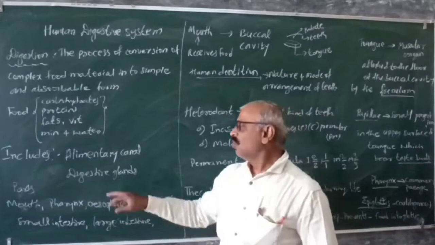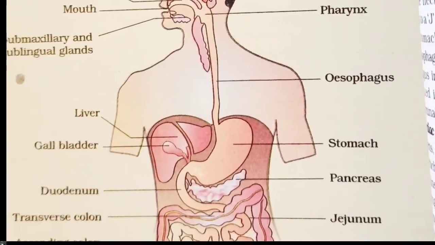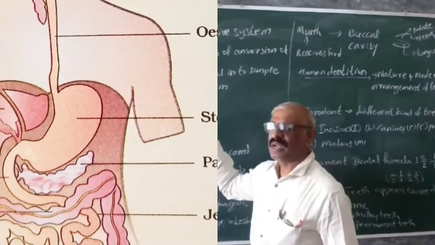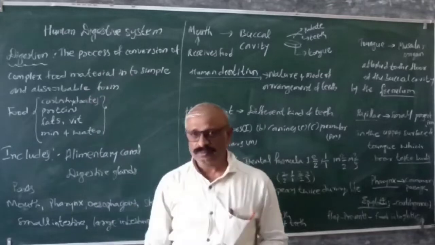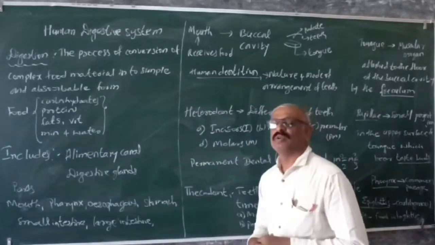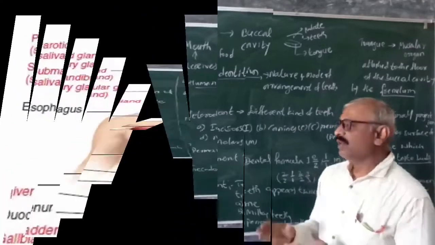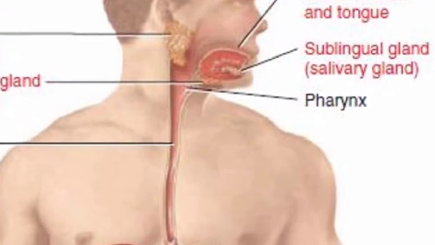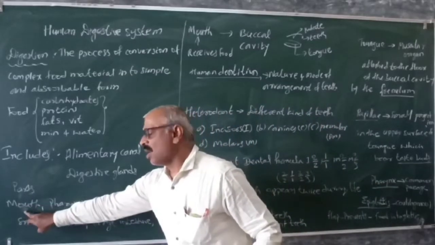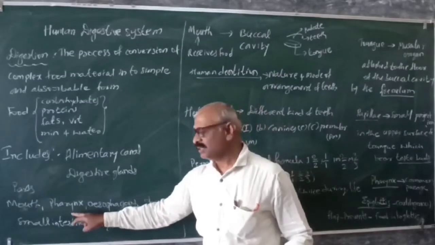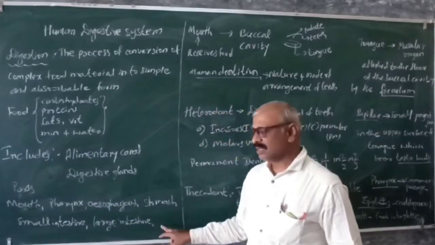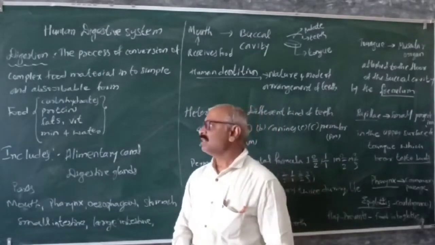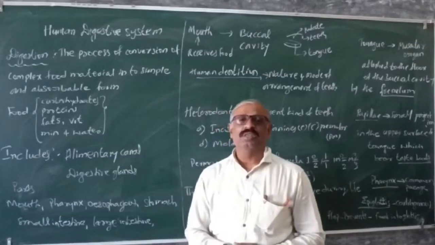Okay, we'll go to the next important part. What parts come under the digestive system? We need to see which parts come under the digestive system. So here are the parts. We'll start here: the mouth, the pharynx, esophagus, stomach, small intestine, and the large intestine. These are the parts that come under the digestive system.